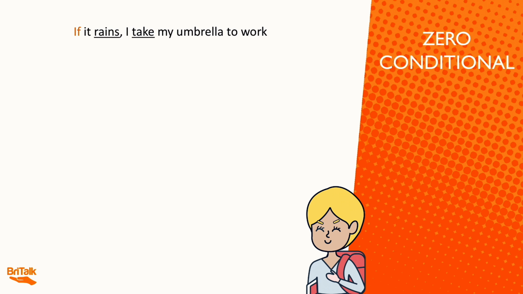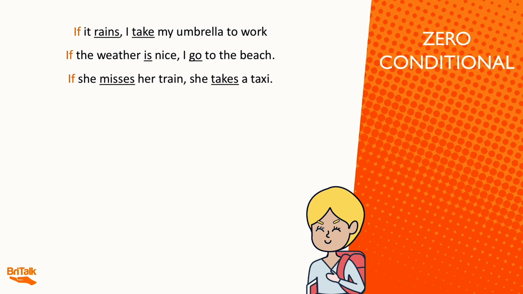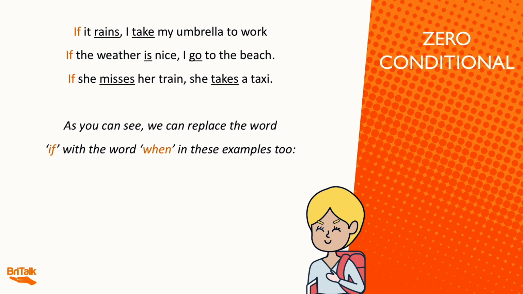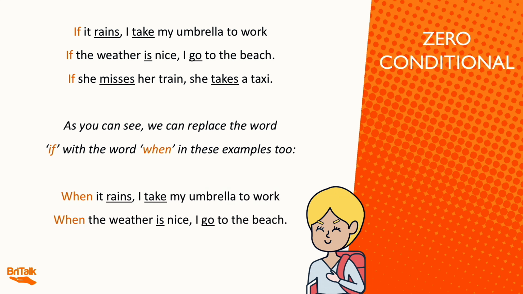If it rains, I take my umbrella to work. If the weather is nice, I go to the beach. If she misses the train, she takes a taxi. As you can see, we can replace the word if with the word when in these examples too. So when it rains, I take my umbrella to work. When the weather is nice, I go to the beach. When she misses her train, she takes a taxi.